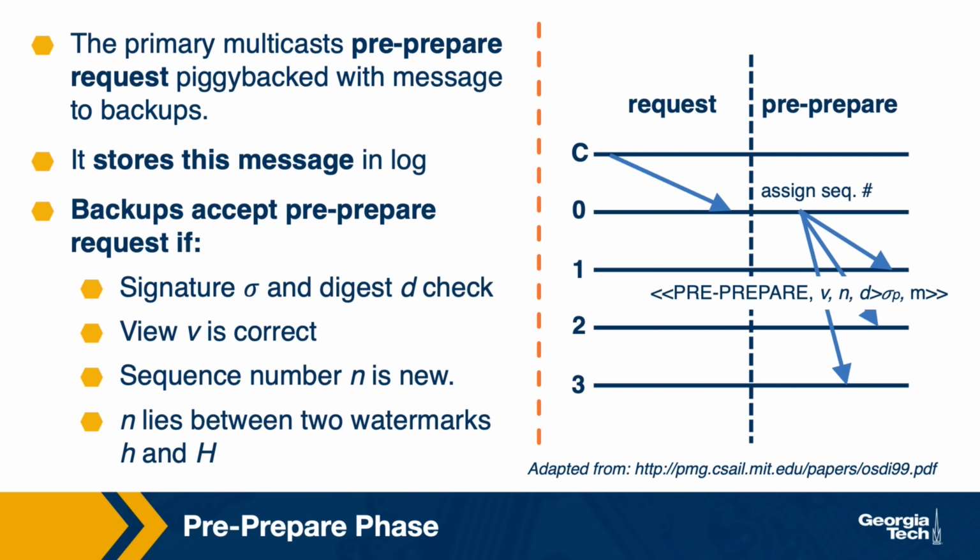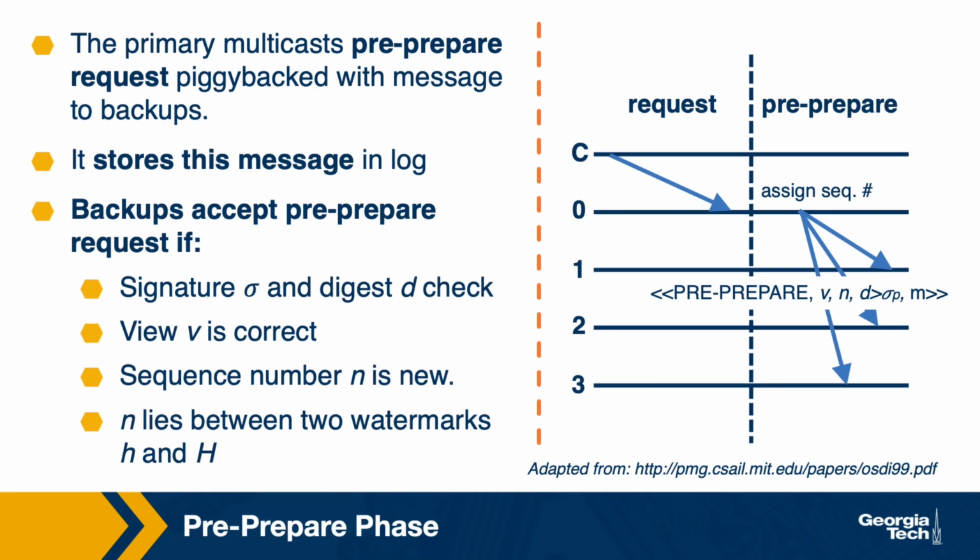For that, they need to check that the signature and the digest of the message are cryptographically correct. They have to make sure that the view that the message is sent in corresponds to the current view that they are aware of, that the sequence number included in the message is new, and it also makes sure that the sequence number lies between two watermarks.